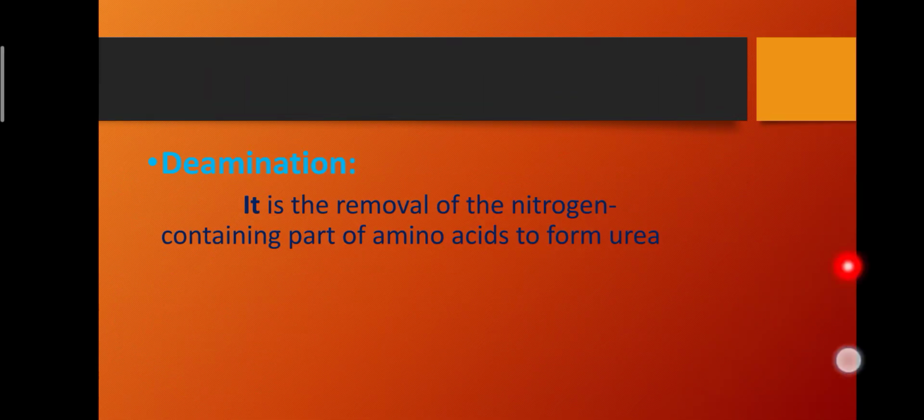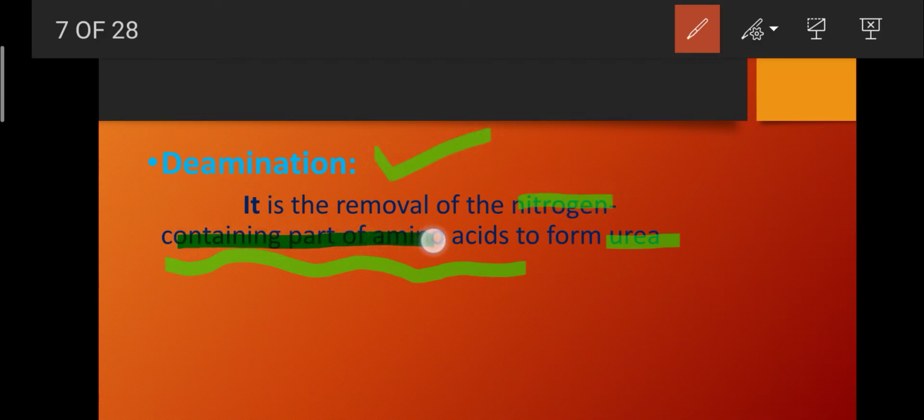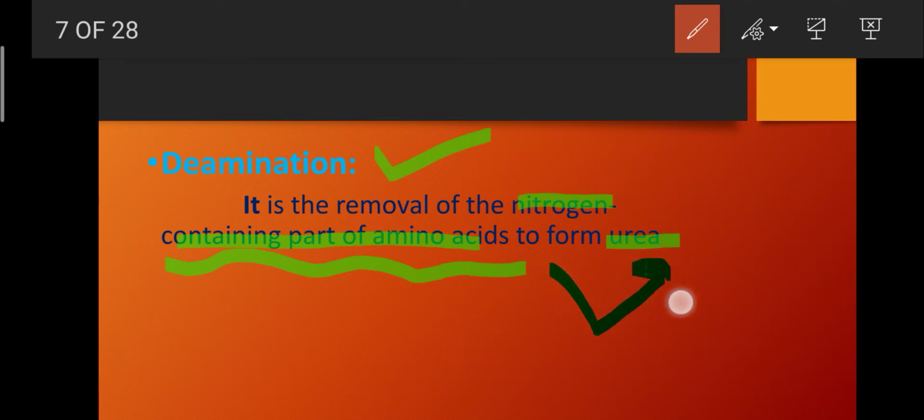What is the process of deamination? Deamination is the removal of the nitrogen containing part of amino acids to form urea. So deamination can be defined as the removal of the nitrogen containing part of amino acids, and in this process urea is formed.